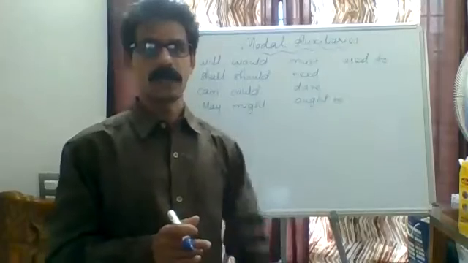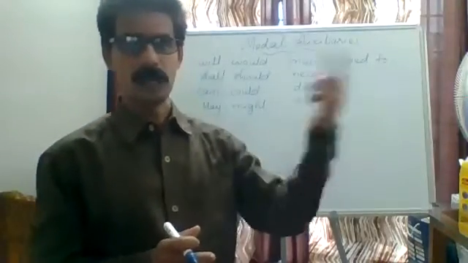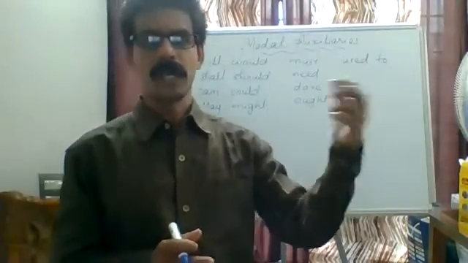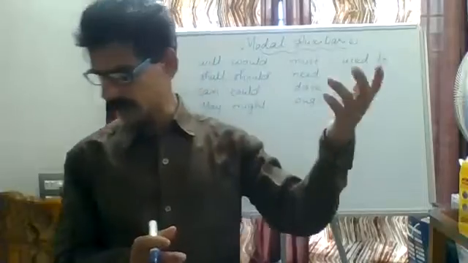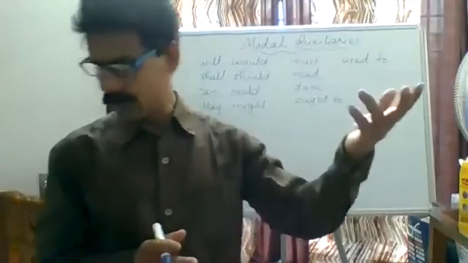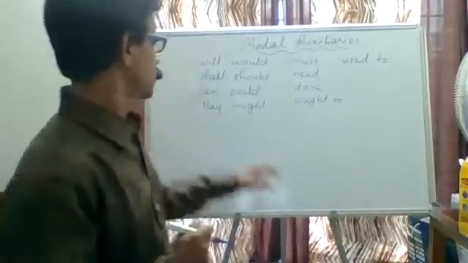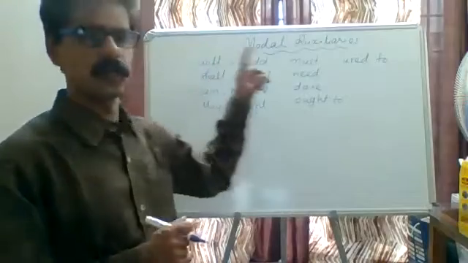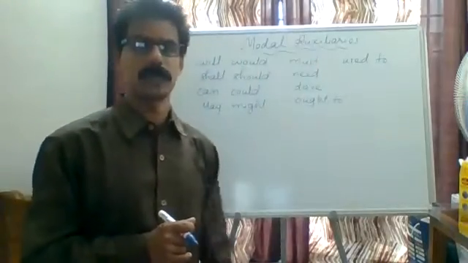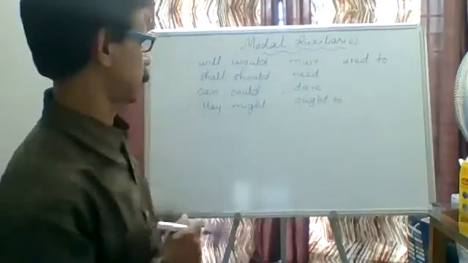I will be there by 5 o'clock. I will be there by 5 o'clock means I am surely going to be there at 5 o'clock. This is the meaning. So in this way, will is used for futurity and for the surety purpose, that is, certainty.